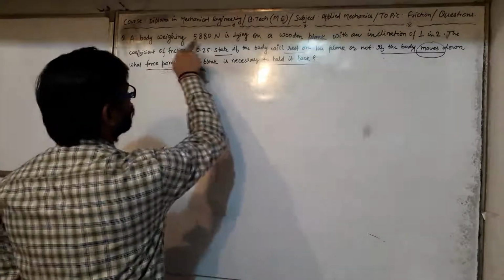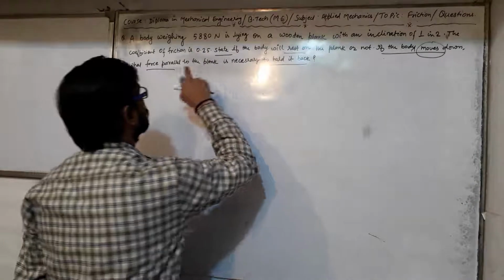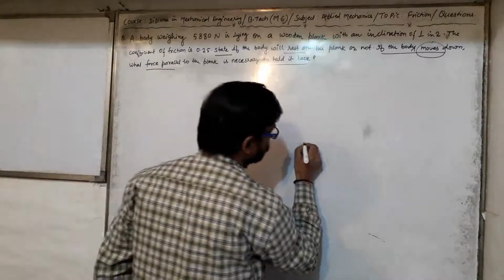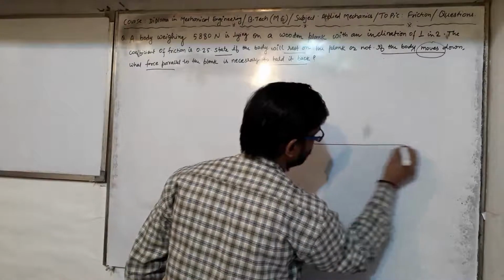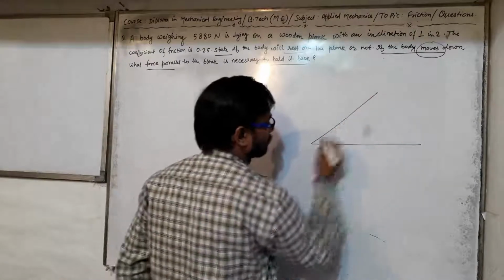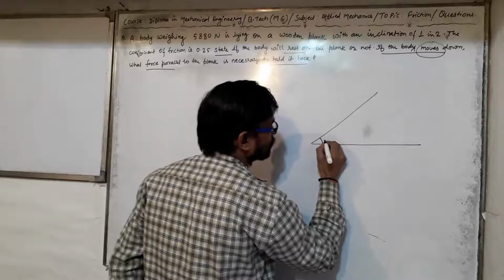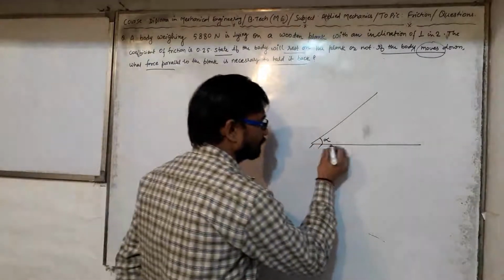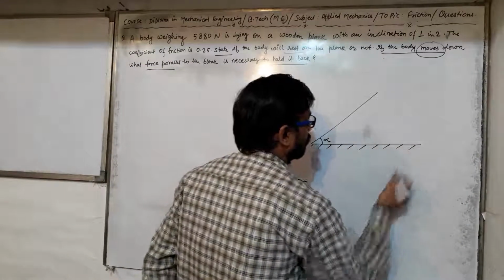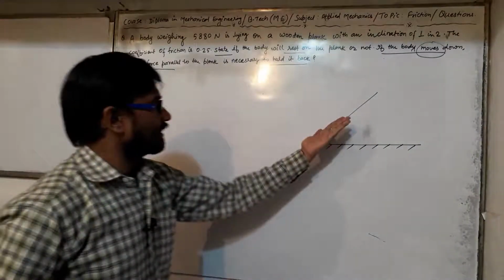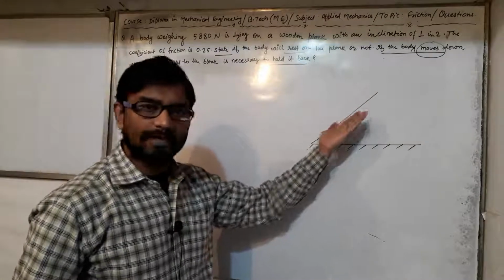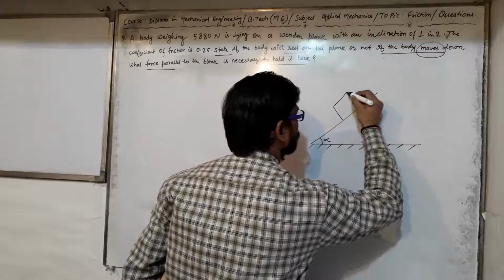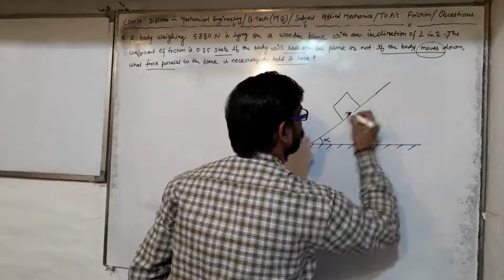A body weighing 5880 Newton means the weight of the body is 5880 Newton. Suppose I take the ground and one inclined plane of inclination alpha. This alpha is the inclination of the inclined plane, and the body is kept over it.